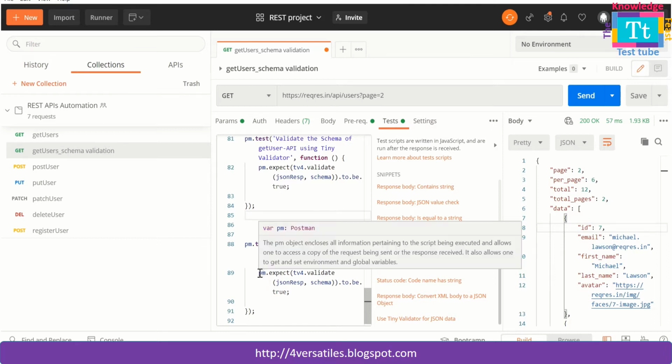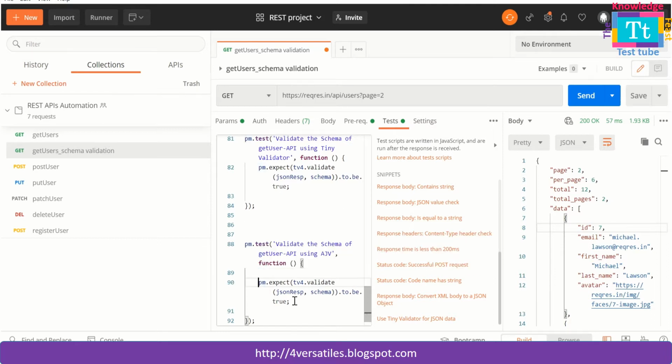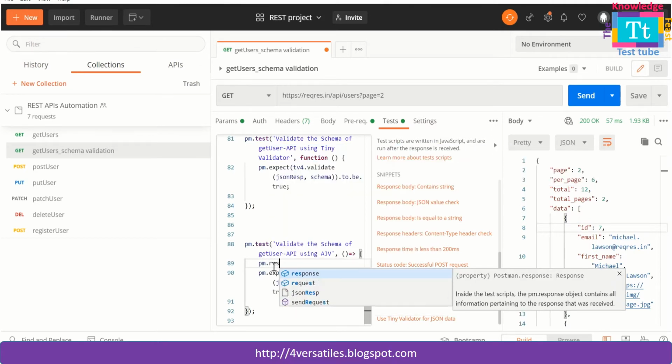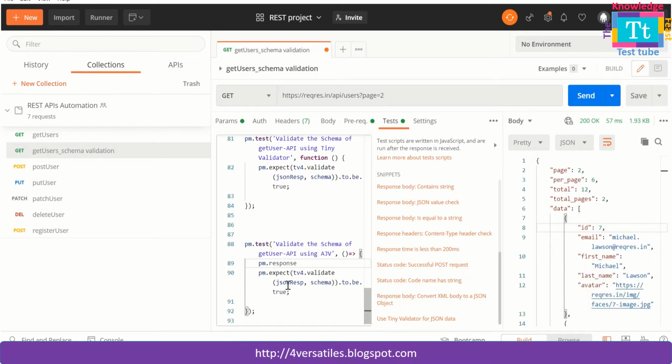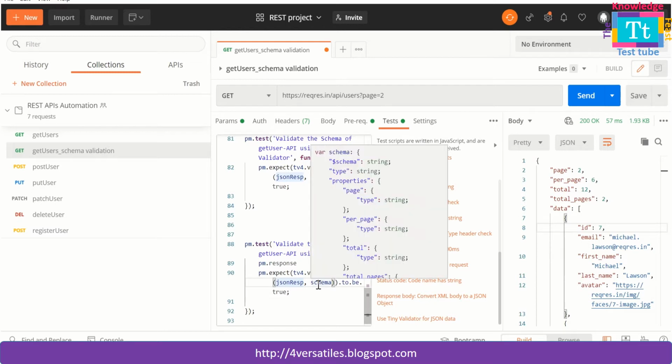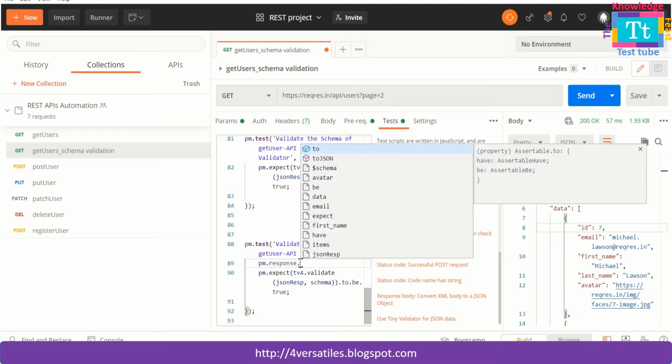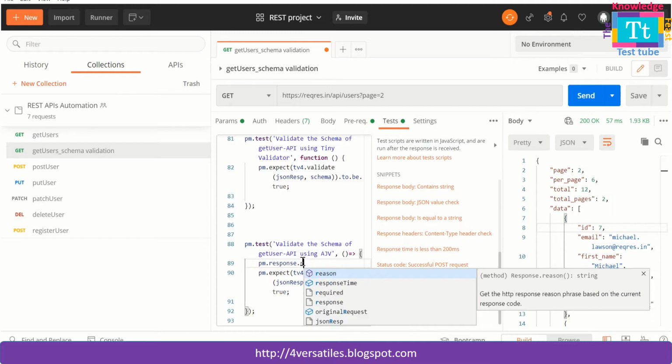So I have to remove this statement also and replace it with another statement. As usual, test is going to take two arguments. First is the test case name and the second one is a function. I'm going to use a lambda expression over here, and I'm going to use the postman object again. I'm collecting the response into the JSON response variable, and I try to do schema validation against that schema variable. Here I'm collecting the response itself, and against the response I'm directly doing the schema validation with the help of some of these methods.